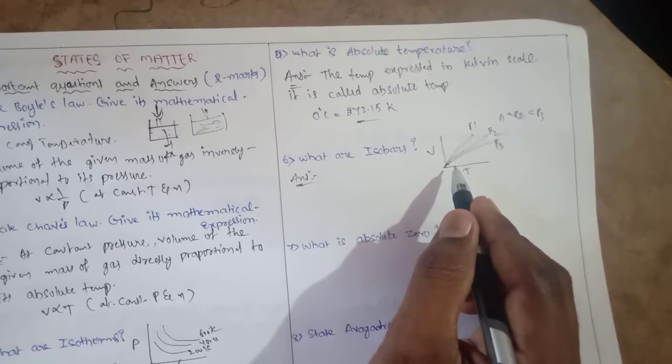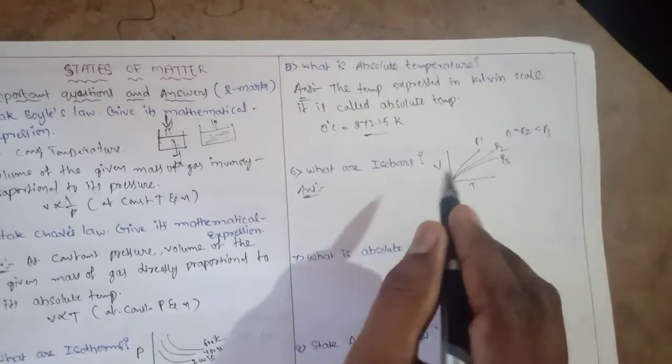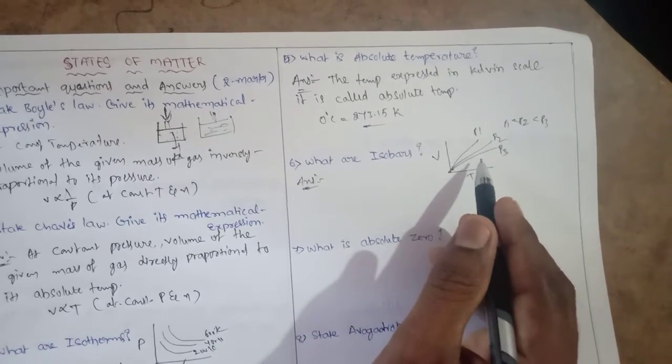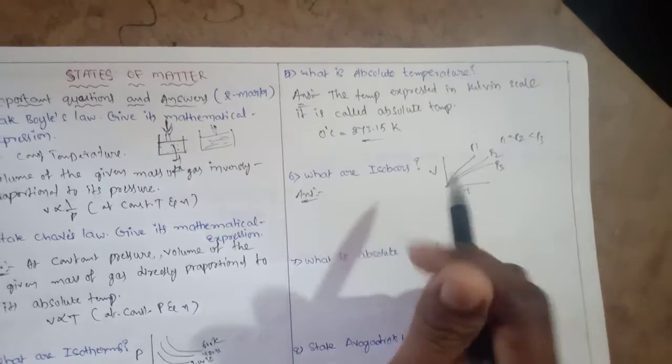These graphs are called isobars. The graph drawn between volume versus temperature at constant pressure is called isobars.